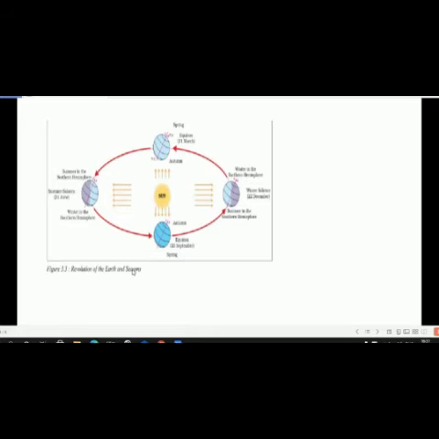Coming to the revolution of the earth and seasons, summer solstice. You will see that on 21st June the northern hemisphere is tilted towards the sun. The rays of the sun fall directly on the Tropic of Cancer. As a result, that particular area receives more heat. The area nearest the pole receives less heat, as the rays of the sun are slanting.